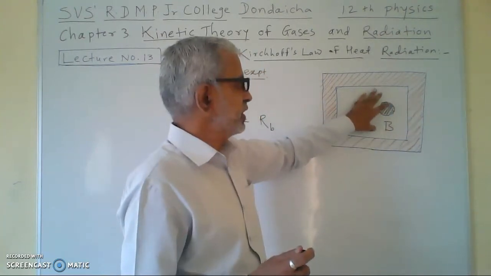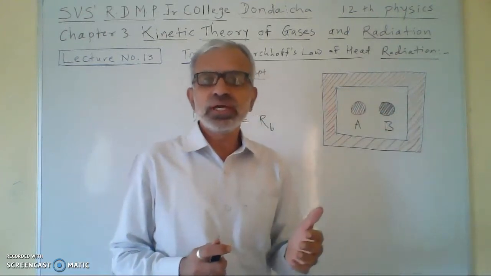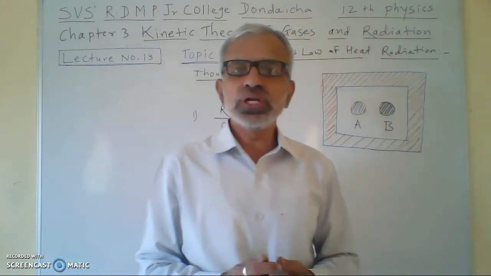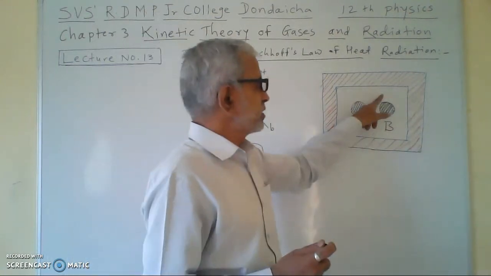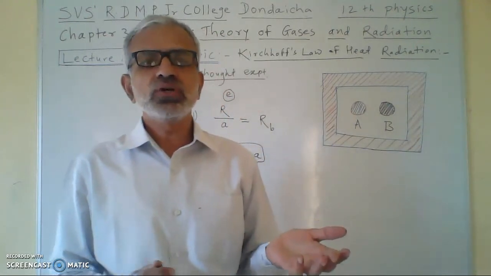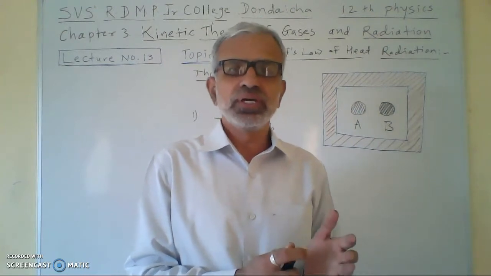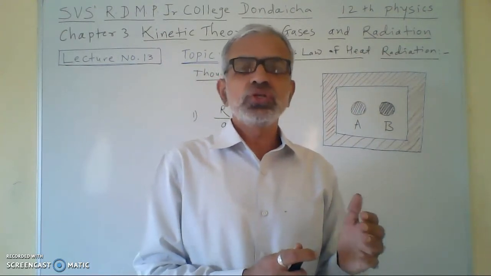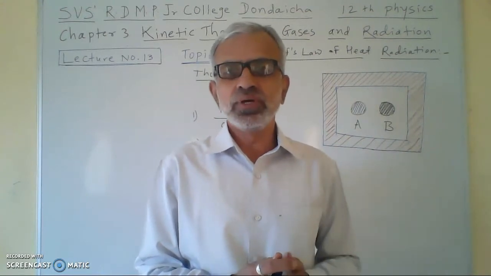This is the surrounding and these are the two bodies, and after a long time the temperature of body A, body B, and also of the surrounding will be constant, or it will become the same after a long time. So these two bodies are in thermal equilibrium.